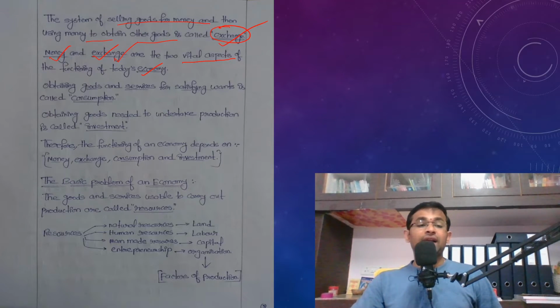Therefore, money and exchange are the two important vital aspects for the functioning of an economy. That means we cannot imagine an economy without money and exchange. So exchange of goods and services should take place, and money facilitates the exchange of goods and services. Of course, in previous days, we followed the barter system. We'll explain those things in the coming classes, right?